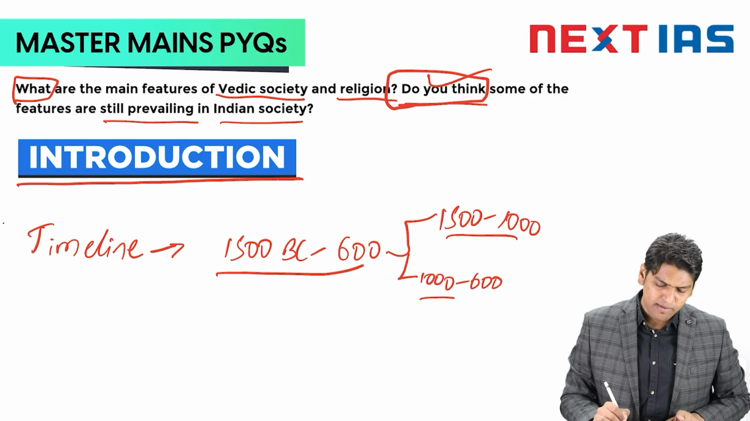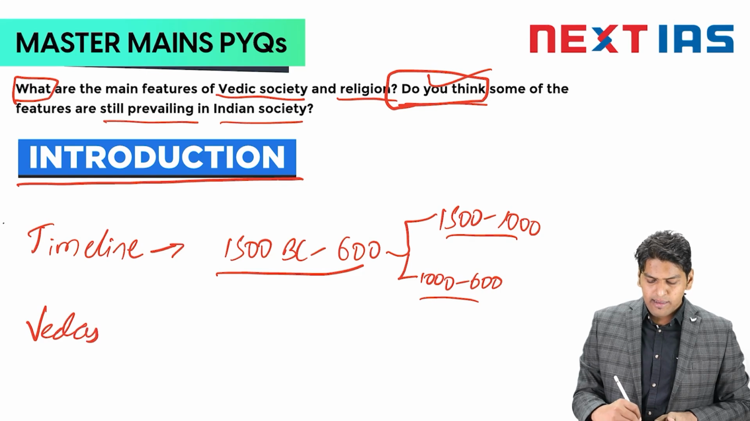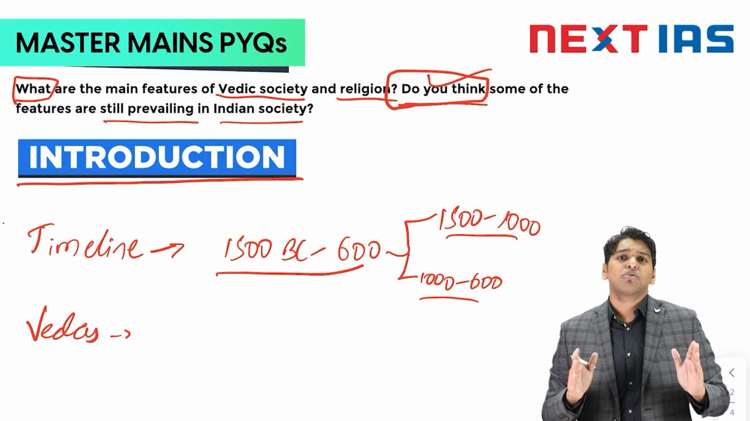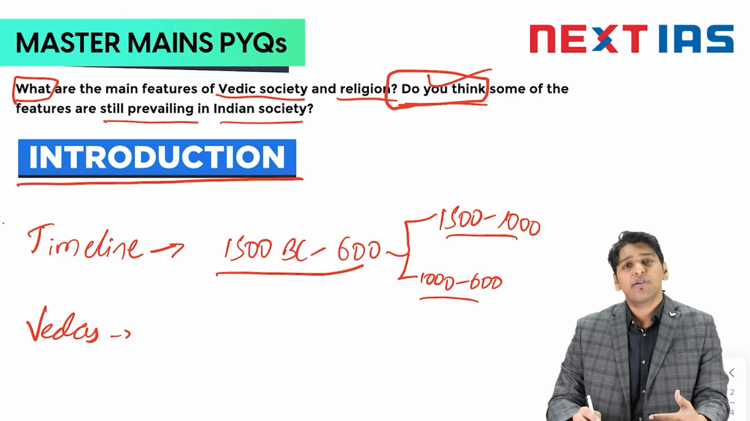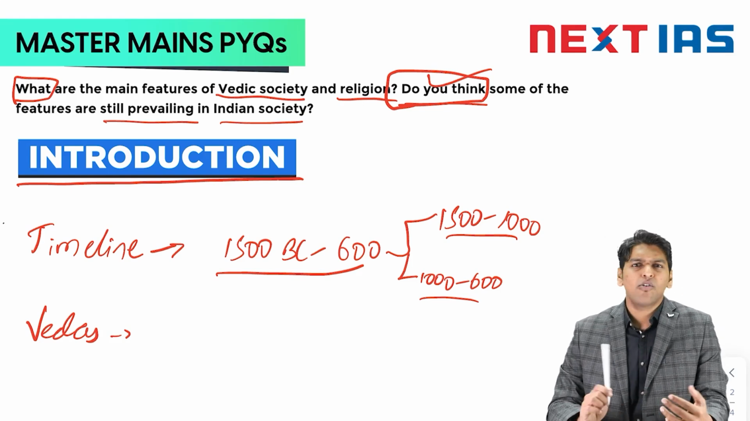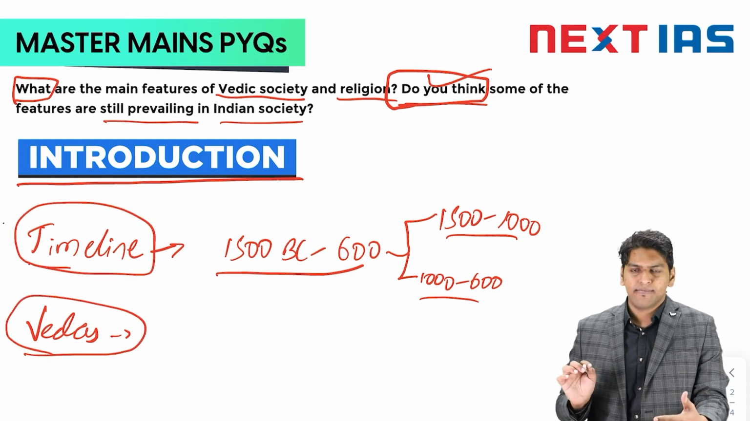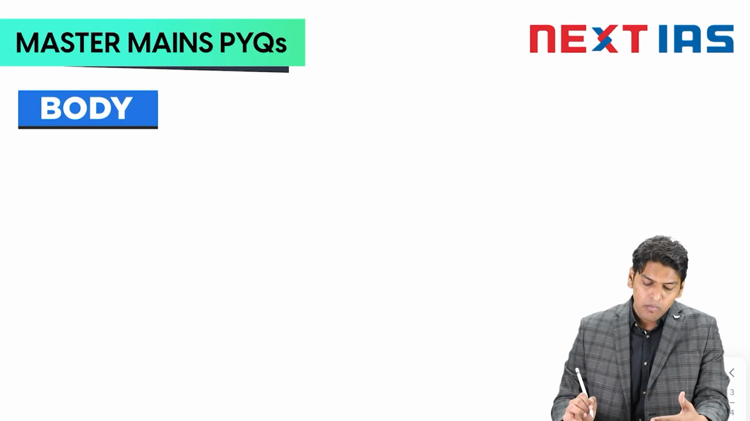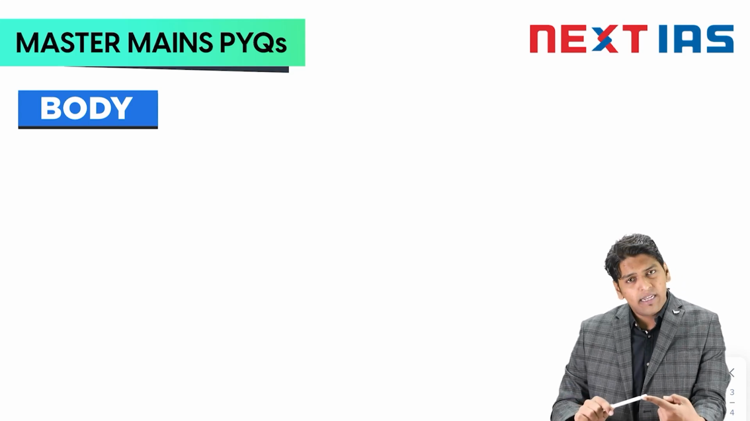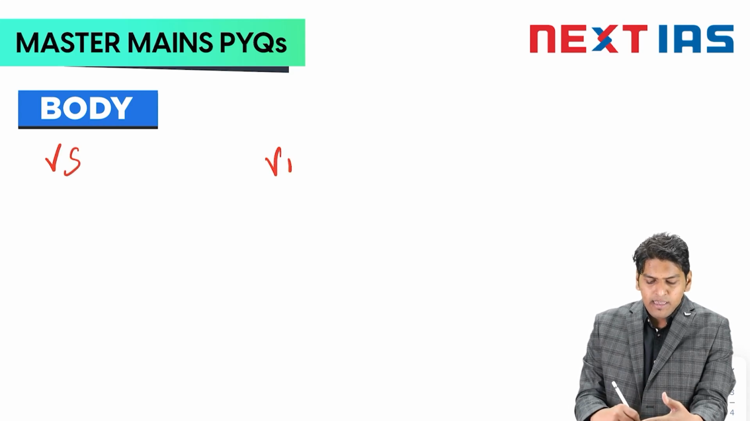One approach is the timeline approach, and the second approach is to talk about the Vedas, the etymology. Why was that particular time called the Vedic period? You can talk about how the Vedas were the foundational documents for the social, political and economic life of that time. This will give you a decent introduction. Next we come to the body part. Here the question asks about Vedic society and Vedic religion.